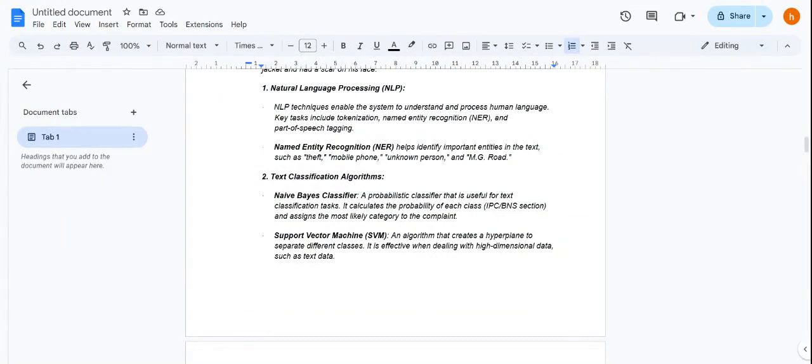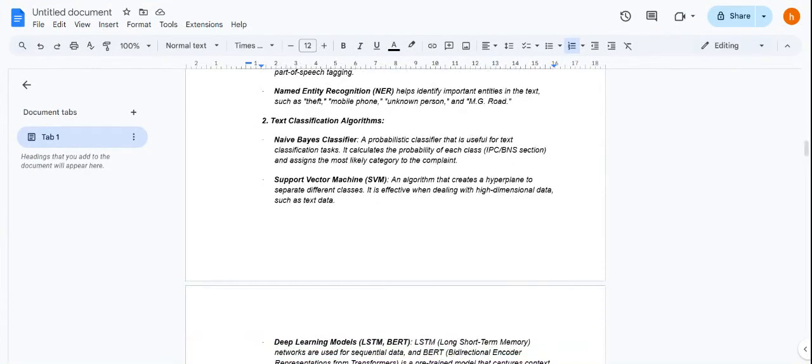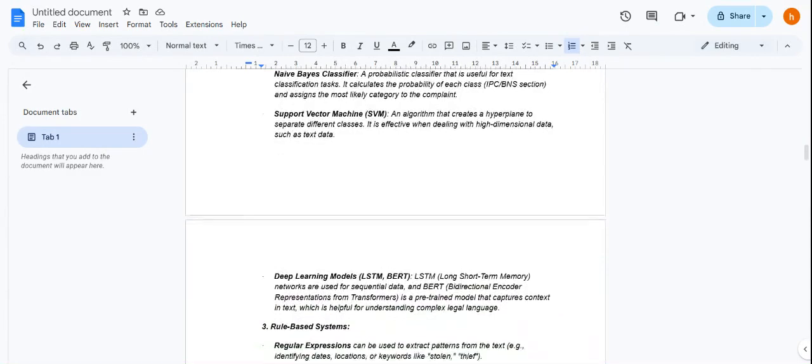Now classifying it, we have a text classification task where it calculates the probability of each class and assigns the most likely category to the complaint. Next, we have support vector machine, that is an algorithm that creates a hyperplane to separate the different classes. It is effective when dealing with high dimensional data such as text data.